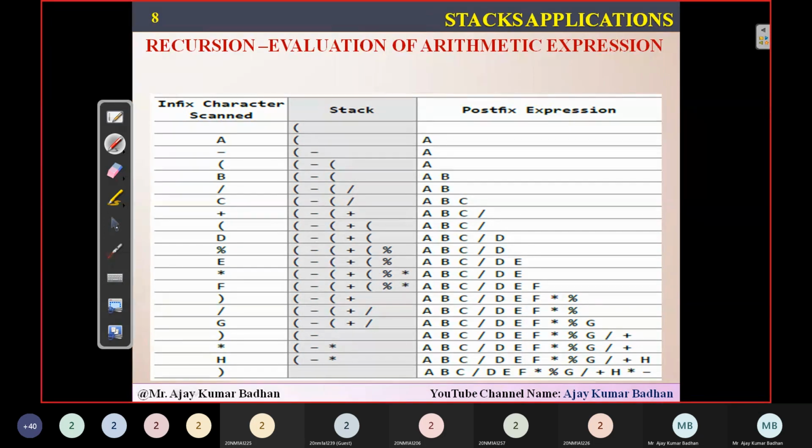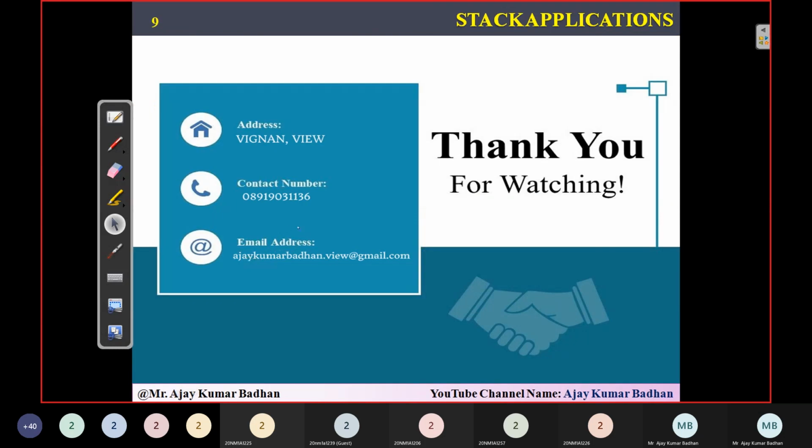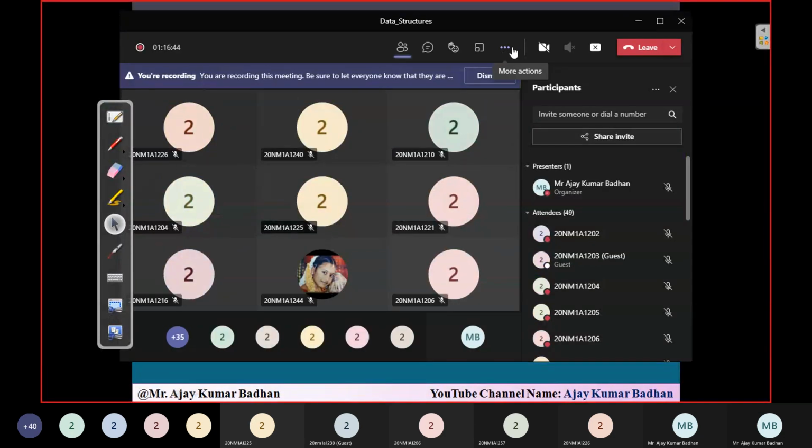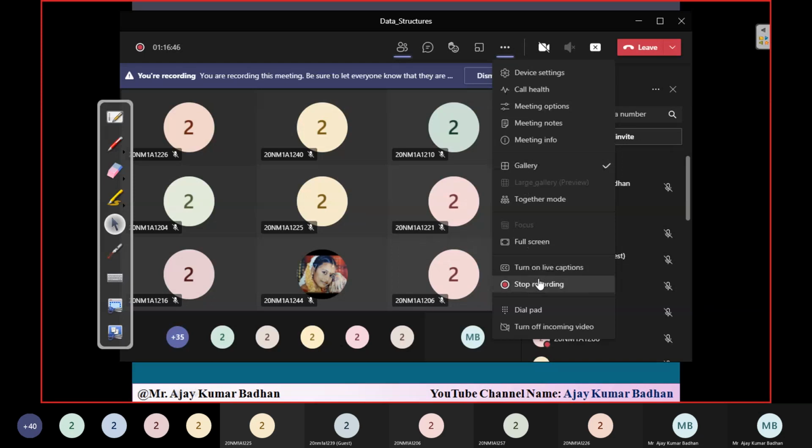If you understand this postfix notation, then prefix notation becomes very, very easy. So this is all we have for today's session. I hope you have enjoyed watching this and understood this particular concept. Okay, so in the next session also we'll somewhat discuss this and then we'll go for prefix notation.